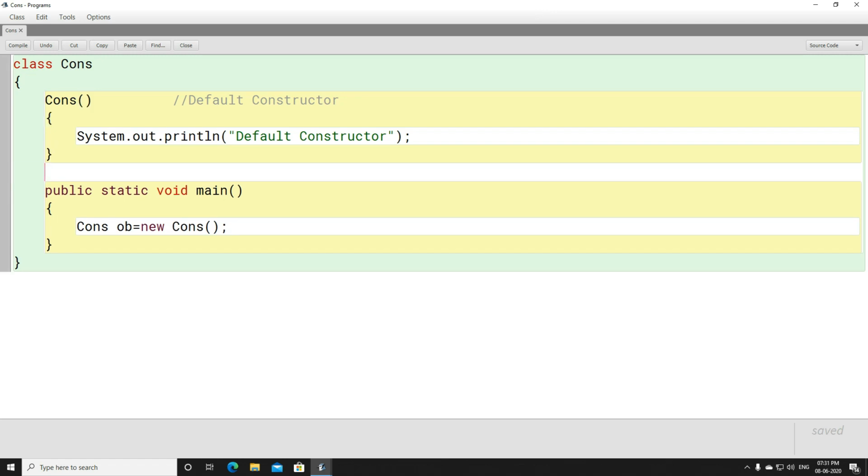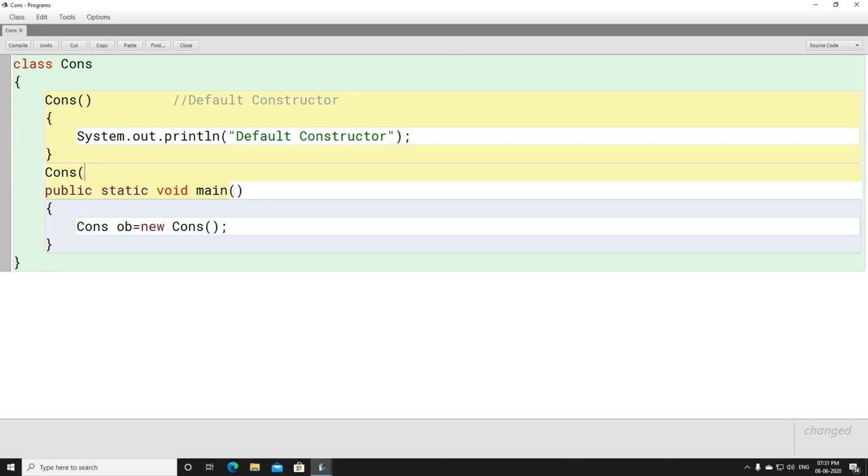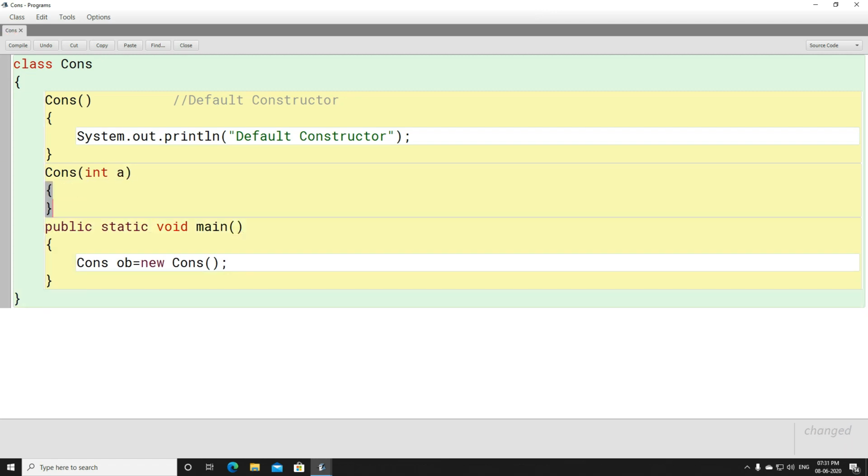Now you can have another constructor here. This is another constructor, but in this we are going to mention a parameter. Now what is the parameter? Let the parameter be int a. And when we have a parameter, this is called a parameterized constructor, and this is called a default constructor. The reason it is called a default constructor is that it does not contain any parameter here. And the reason it is called a parameterized constructor is that it contains a parameter here.